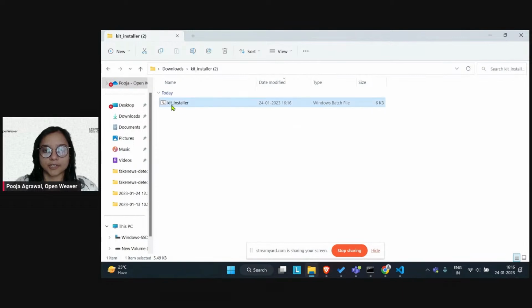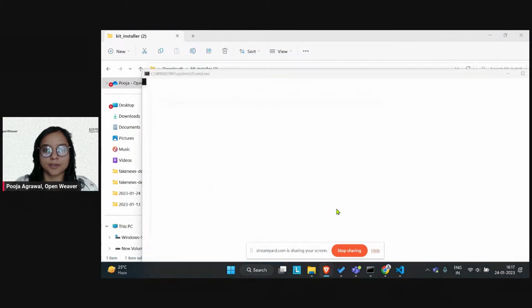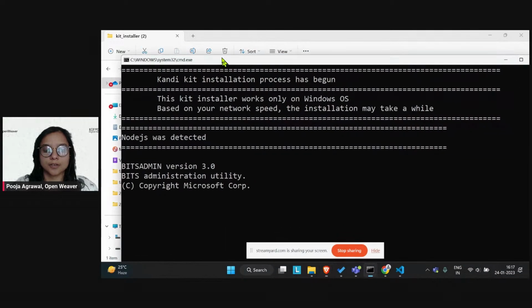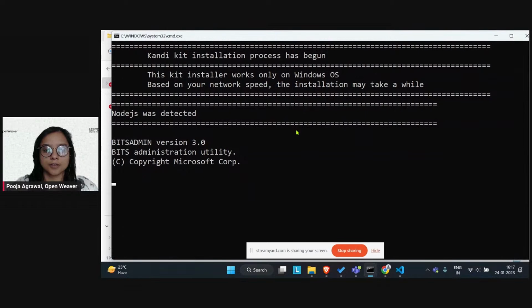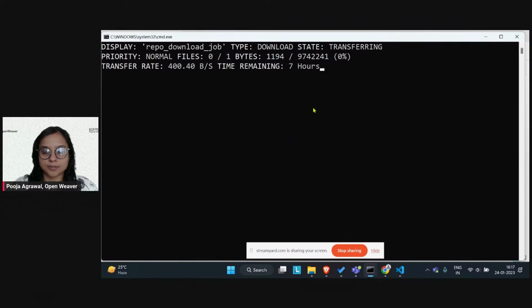After you have extracted, go ahead and say more info, run anyway. This will start setting up all the required resources and dependencies onto your system. So let them set up. Just minimize the screen and let's get back to the discussion on the concepts.